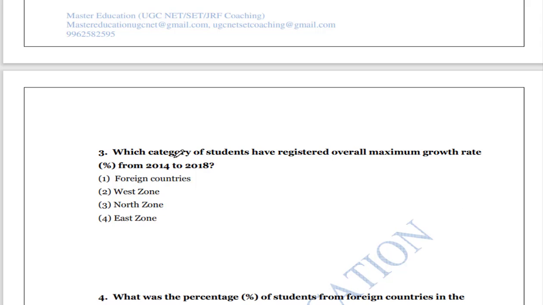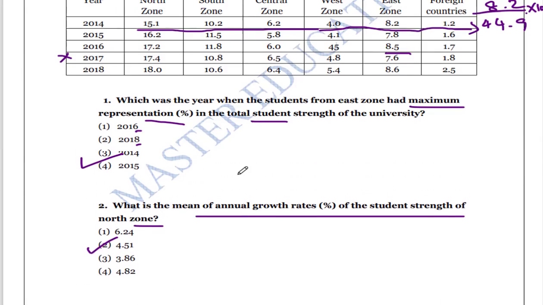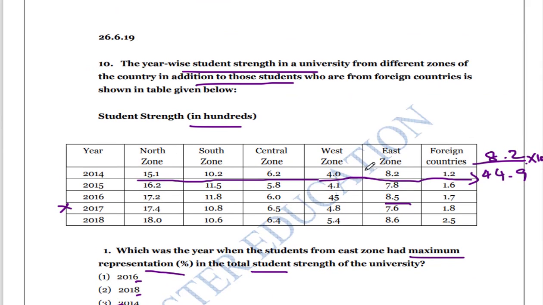The next question: which category of students has registered the overall maximum growth rate from 2014 to 2018? We need not calculate the maximum growth rate. We can compare by seeing the table itself. When you see the west zone, north zone, and east zone, in the east zone there are increases and decreases.